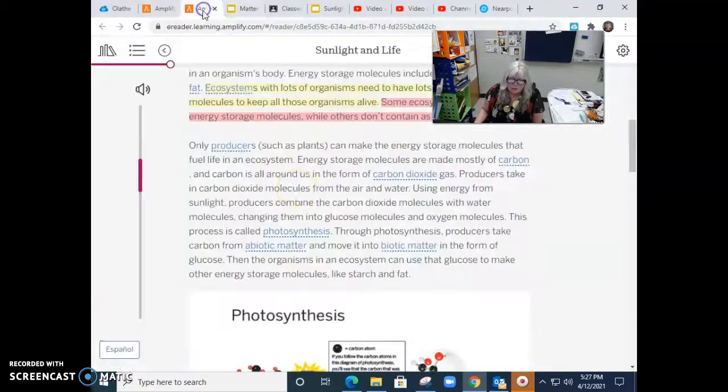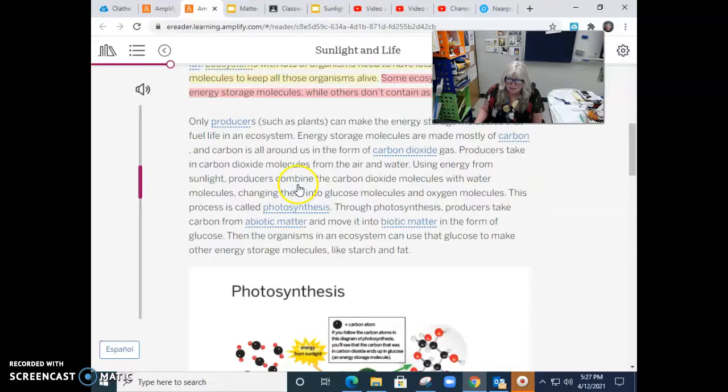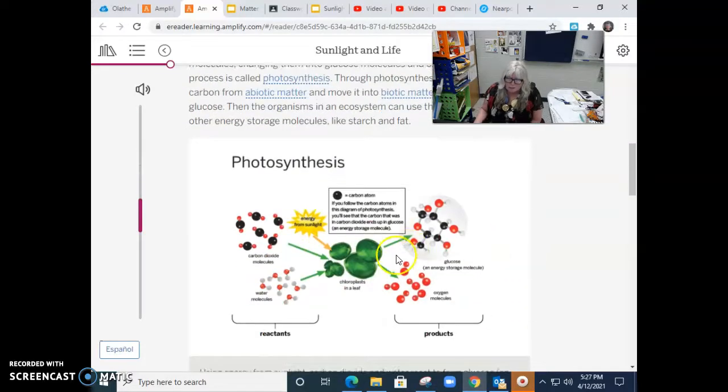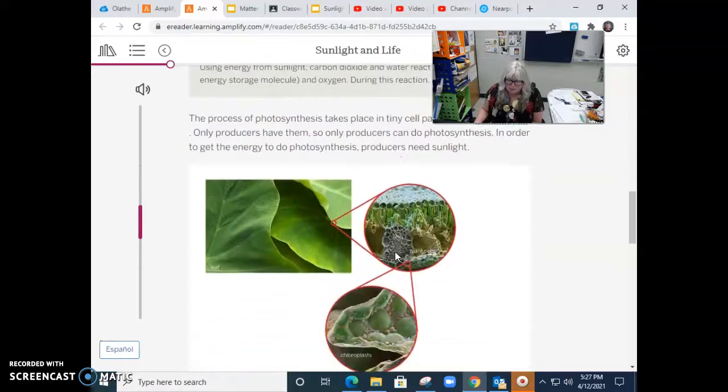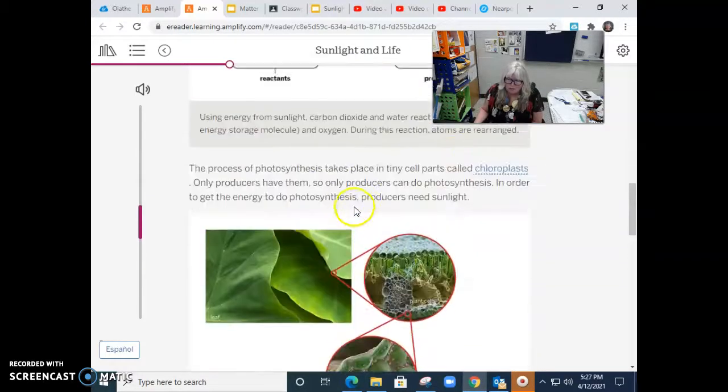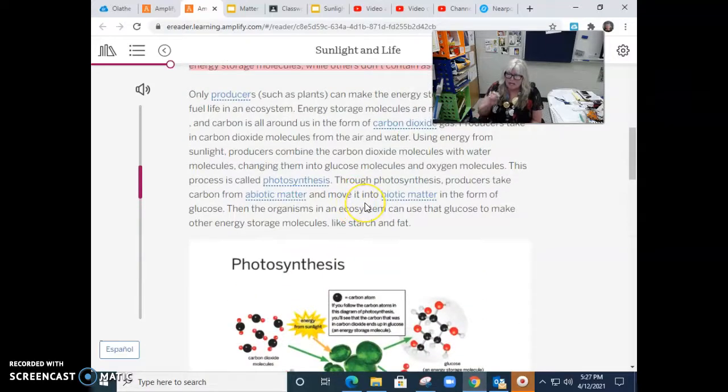So what you're going to do, you have 2 paragraphs left. You can see this paragraph here underneath where we just wrote our notes. You have a diagram here to look at, and you have another paragraph right down here. So I want you to read and annotate these last 2 paragraphs in Amplify. And you need to pick one of those paragraphs to write a summary note box.